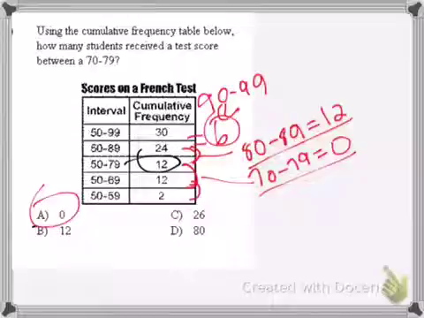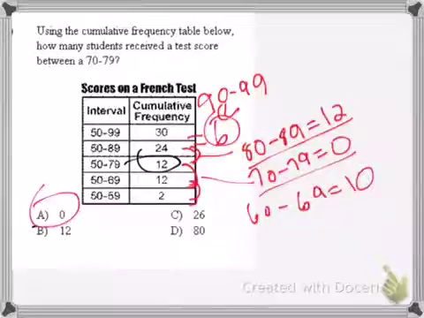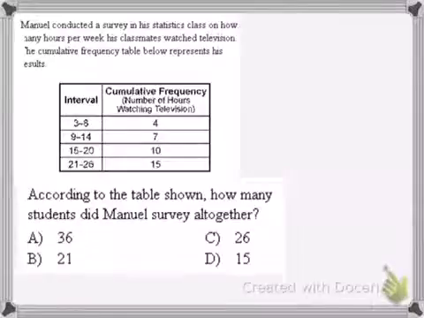0 people because it didn't decrease any, and then from 60 to 69 would have 10. And the last, 50 to 59, would have 2.